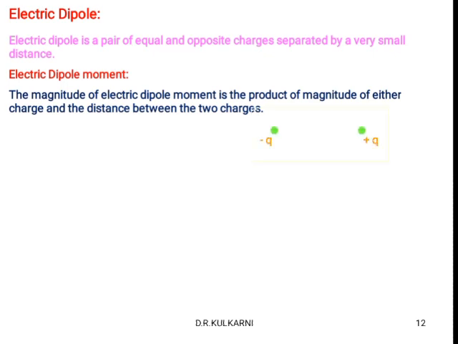Suppose we consider this is minus q charge and another charge plus q, both separated by a certain distance. That distance we denote by 2a. Then what is the direction of the dipole moment? Definitely the direction of the dipole moment is always from minus q to plus q. This you have to remember. The dipole moment is denoted by p, and dipole moment is a vector quantity.